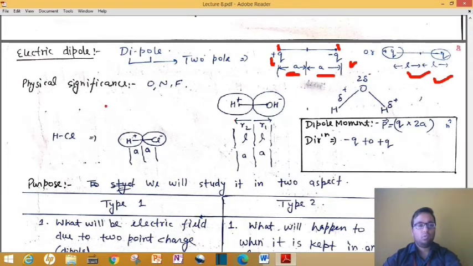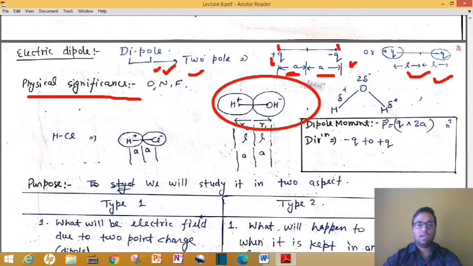Now let me tell you what its physical significance is. Like these 3 elements I have mentioned, oxygen, nitrogen and fluorine, these are basically electronegative elements. So what happens, suppose we talk about a molecule like H2O, in which we have H plus ion and OH minus ion.